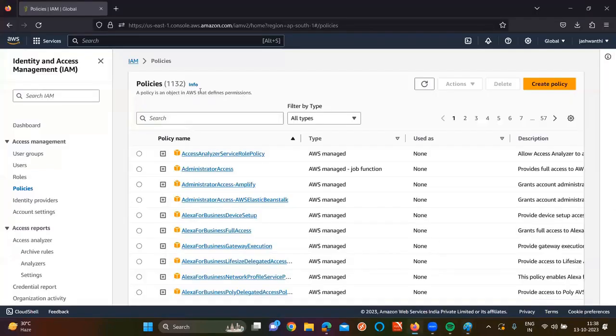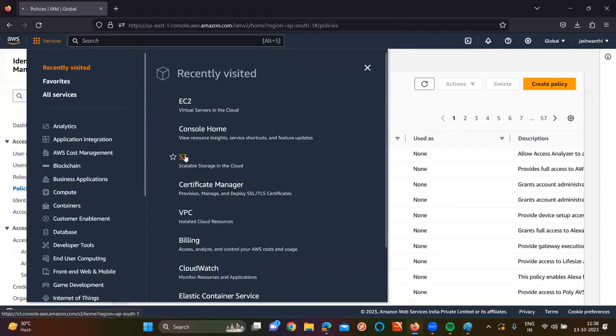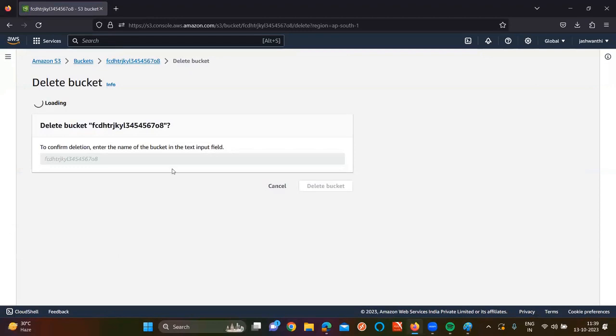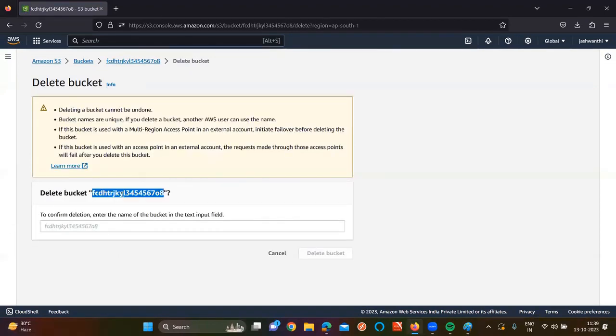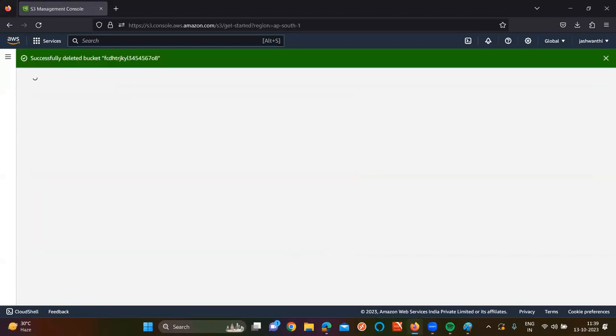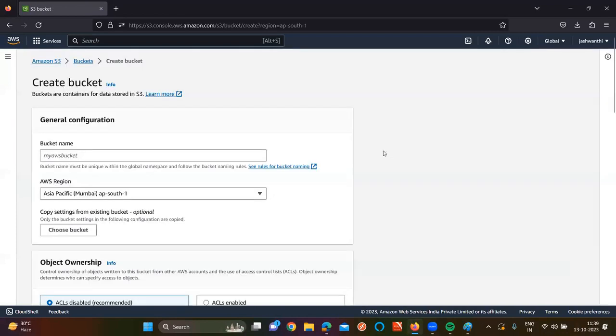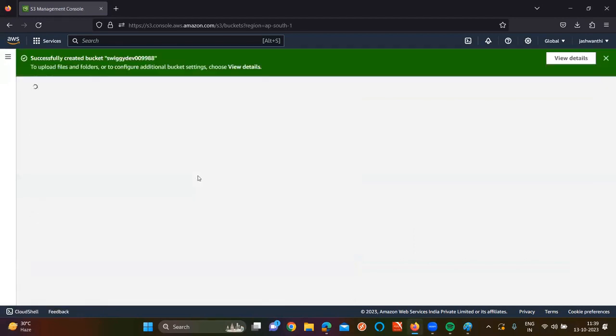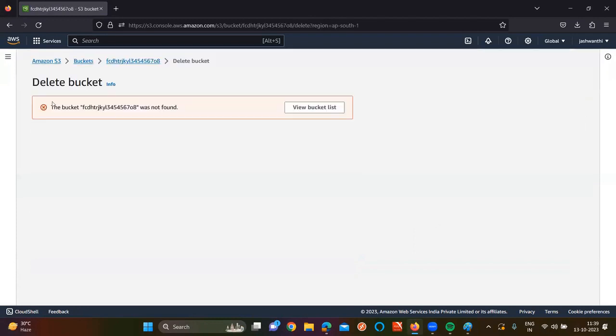Why? Because I'll show it live, practically, for you. So let me go to AWS S3 here. Create 3 buckets. First of all, I'm going to remove this one. Click on create bucket. I'm going to name it swiggy-dev-009988, for example. Like I'm taking some random bucket name. Now the Swiggy dev bucket is created.